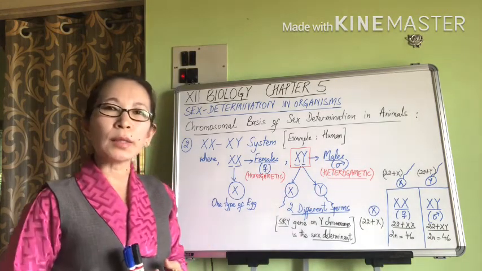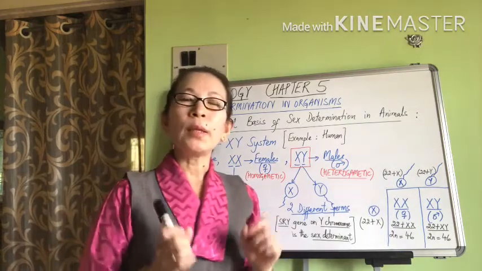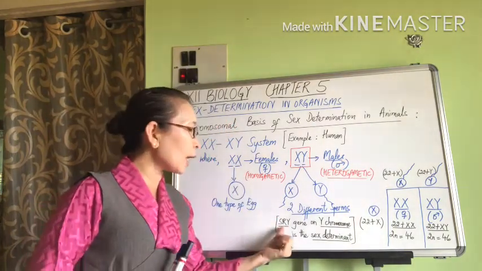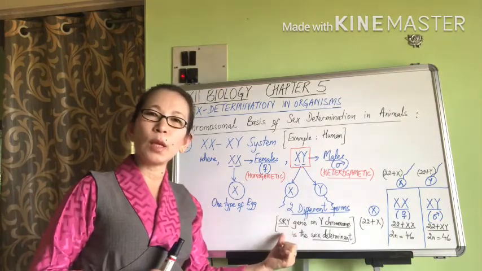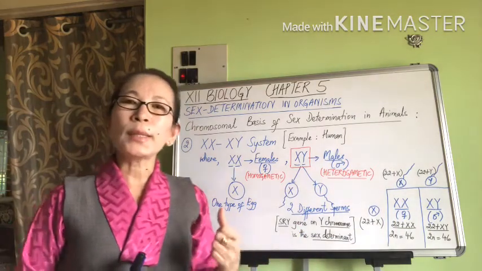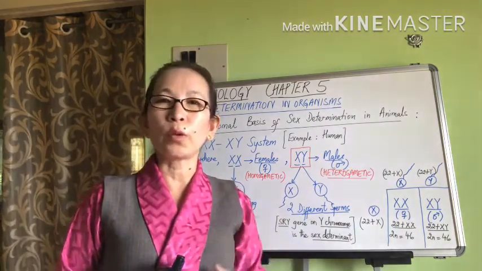That is because a gene has been discovered on the Y chromosome, a gene which is named the SRY gene. So this is the name of the gene on the Y chromosome. SRY stands for sex determining region of the Y chromosome.